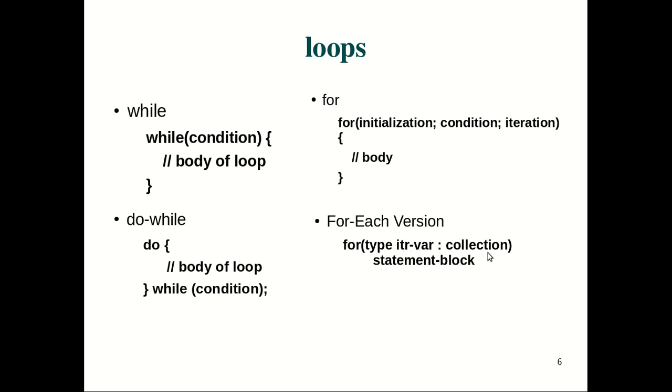A collection. Generally a data structure we give here, generally we give an array, because we want to iterate over a collection of numbers, a collection of elements. So an iterator will iterate over the elements of a particular data structure. Generally we will put an array over here. So what happens in each loop is that this iterator variable takes a value of the collection sequentially. This collection contains the elements in an order, so it is going to take each value in the order, in each iteration.